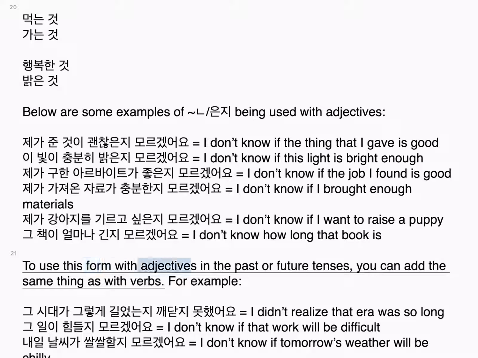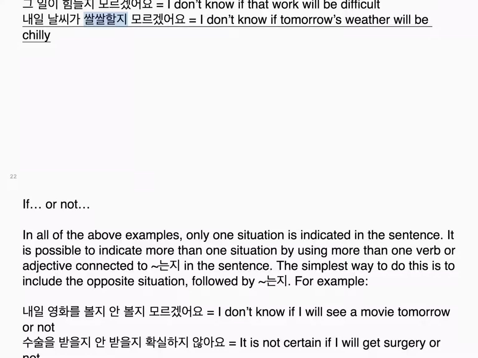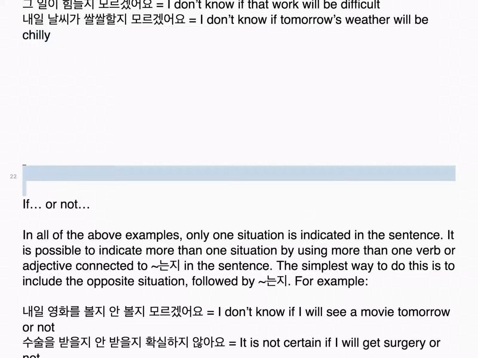To use this form with adjectives in the past or future tenses, you can add the same thing as with verbs. For example, 그 시대가 그렇게 길었는지 깨닫지 못했어요. I didn't realize that era was so long. 그 일이 힘들지 모르겠어요. I don't know if that work will be difficult. 내일 날씨가 쌀쌀할지 모르겠어요. I don't know if tomorrow's weather will be chilly or not.